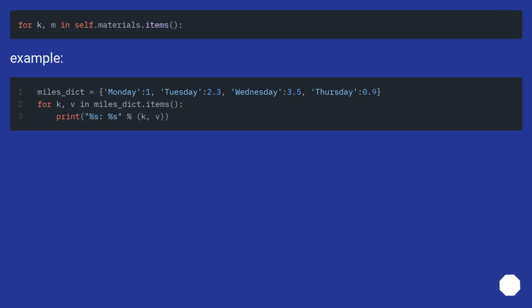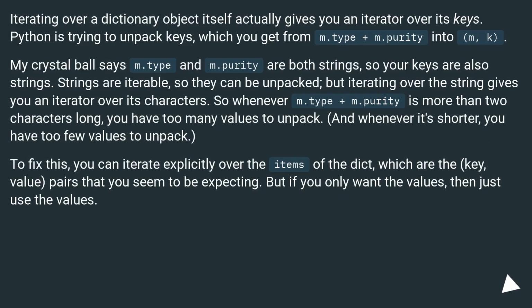Example. Iterating over a dictionary object itself actually gives you an iterator over its keys. Python is trying to unpack keys, which you get from m.type plus m.purity, into m, k. My crystal ball says m.type and m.purity are both strings, so your keys are also strings. Strings are iterable, so they can be unpacked, but iterating over the string gives you an iterator over its characters.